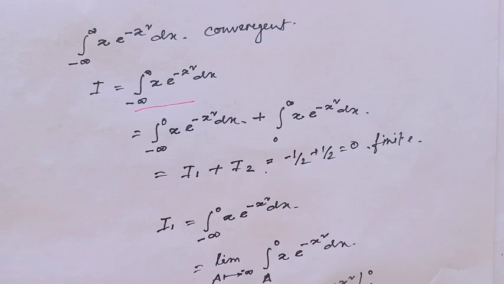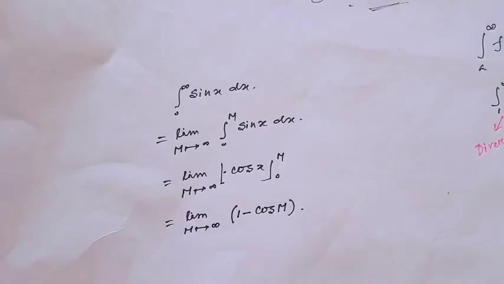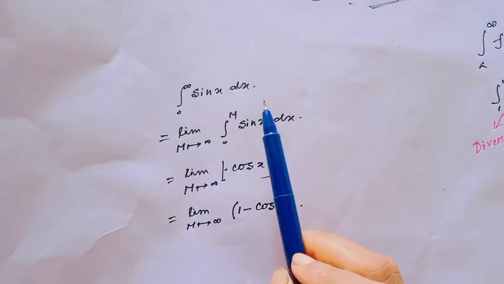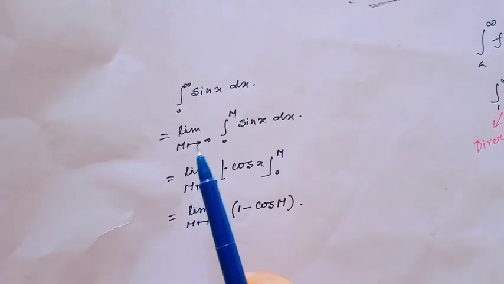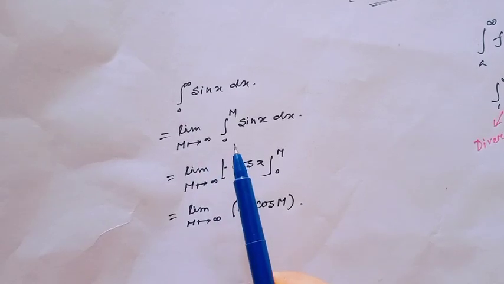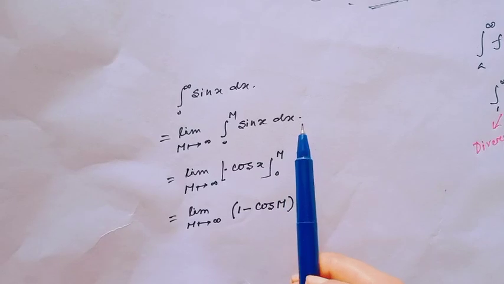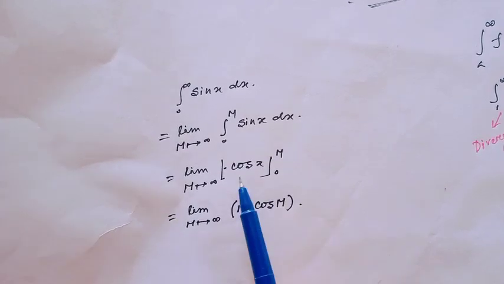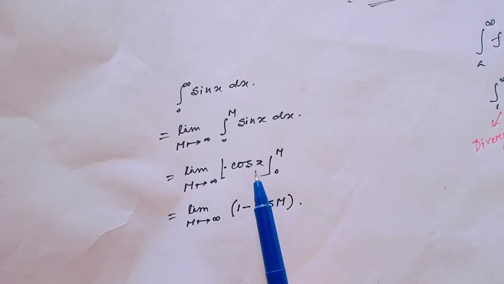Okay? Well. Now evaluate the integral from 0 to infinity of sin x dx. We can write this as the limit as m tends to infinity of the integral from 0 to m of sin x dx. The integral of sin x is minus cos x.